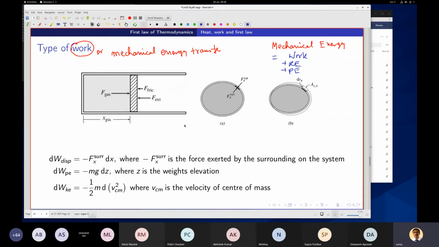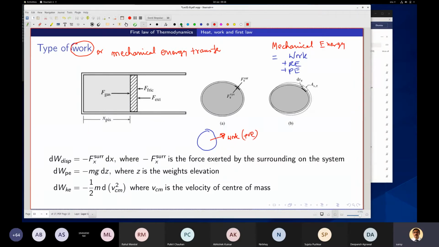So work transfer or mechanical energy transfer, positive work or mechanical energy.